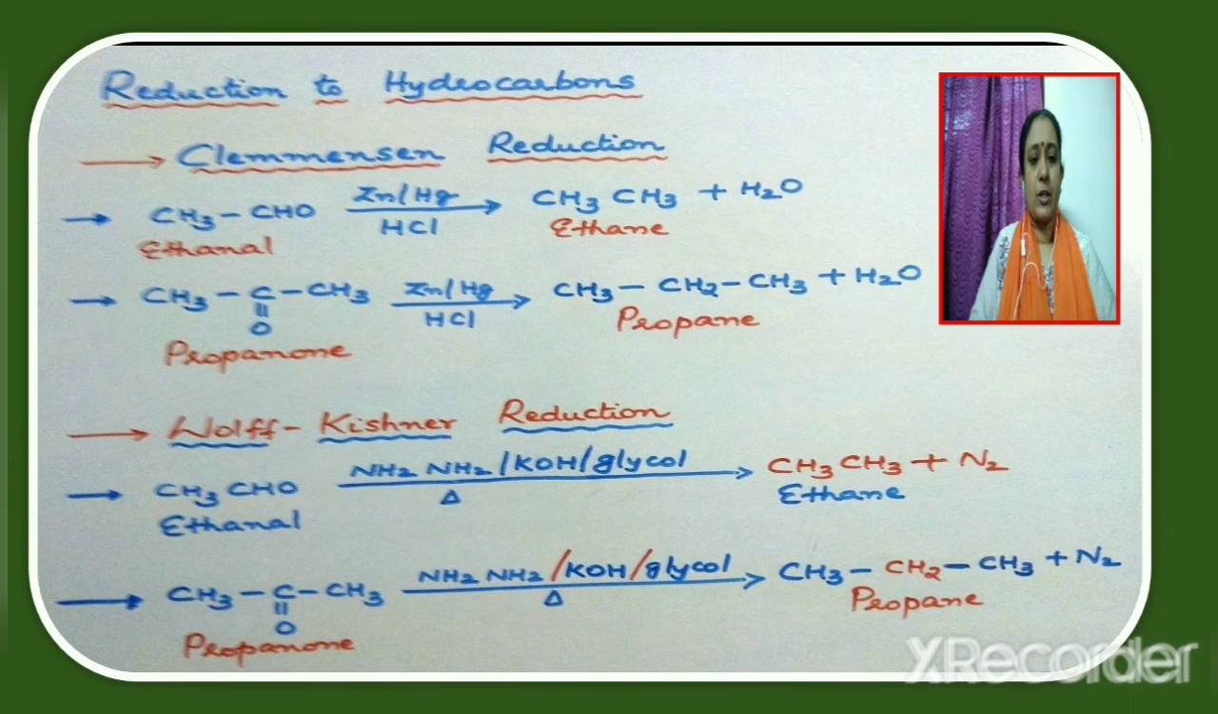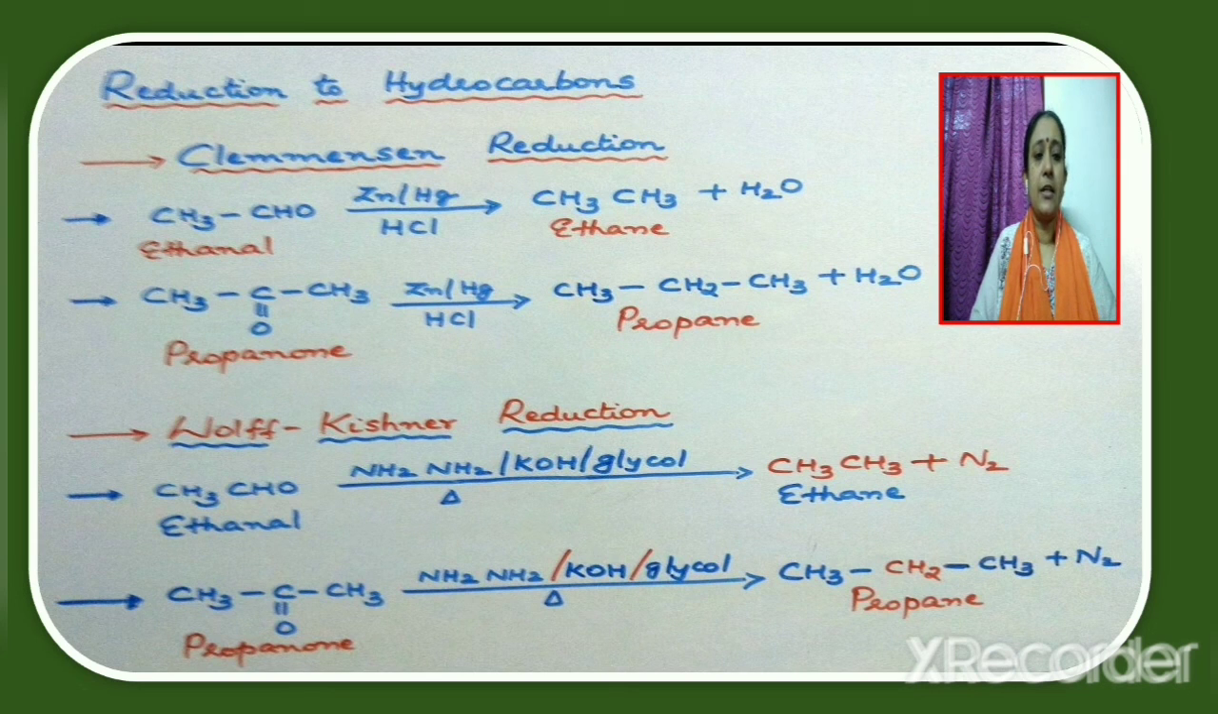Wolff-Kishner reduction. In this reaction, to carry out reduction, hydrazine NH2NH2, potassium hydroxide and ethylene glycol is used. For example, if the aldehyde taken is ethanol CH3CHO, when it undergoes Wolff-Kishner reduction, the product obtained is ethane. Along with ethane, nitrogen is also obtained.